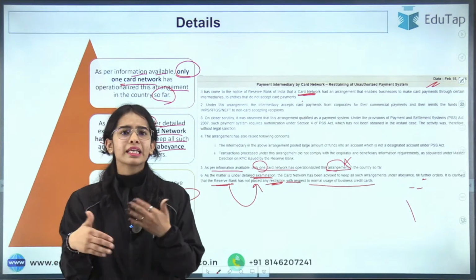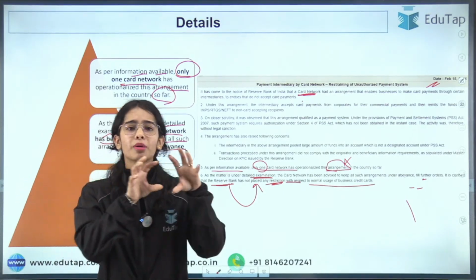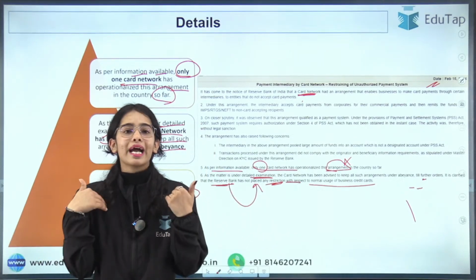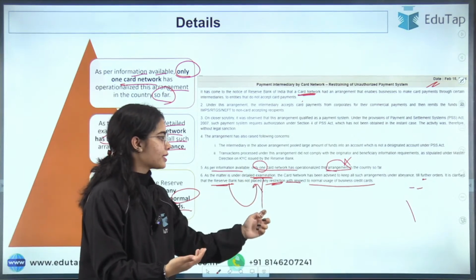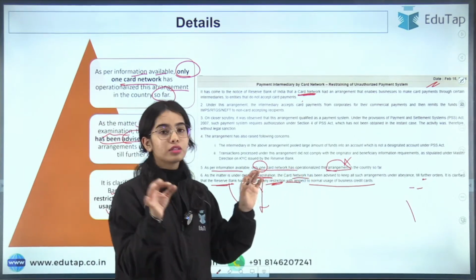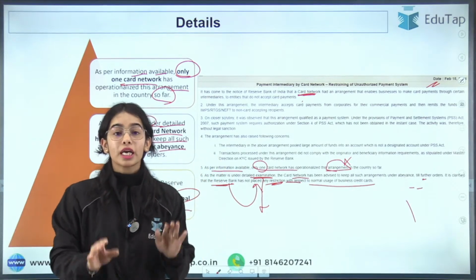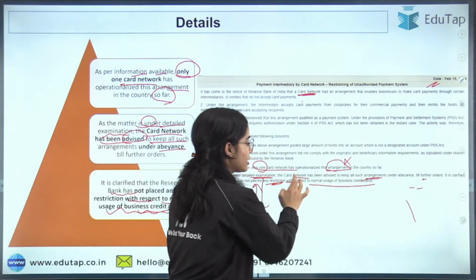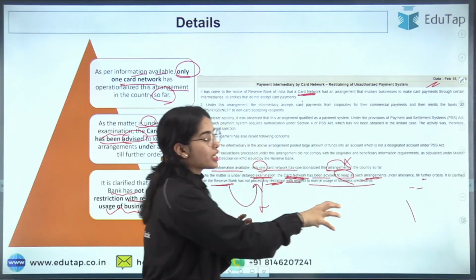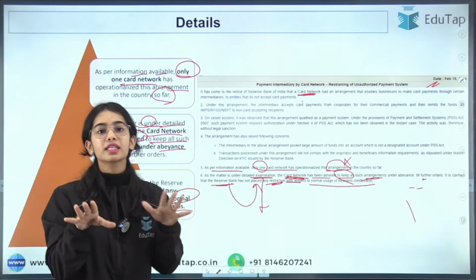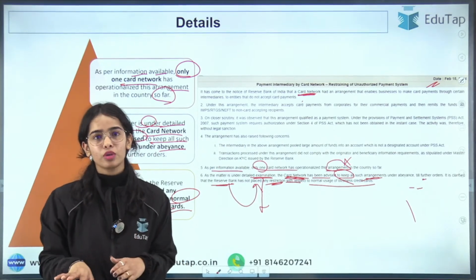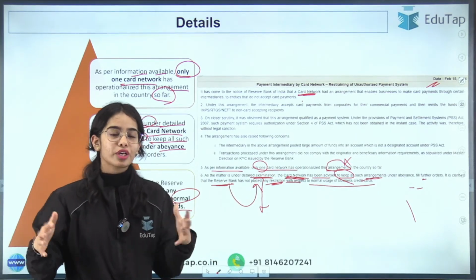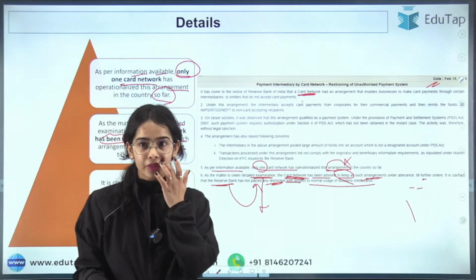Anything can happen, okay, not only in the negative sense, but in the positive sense also we can take this: okay, this is a new system that has come into notice and the RBI has taken the time for detailed examination. There is no restriction on the card network as such. There is only a restriction on this particular system, this particular arrangement. The card network has been advised to keep all such arrangements on hold for now, for the RBI to check whether they should be brought into our country. India is a huge country. They should be brought into our country or not, okay.